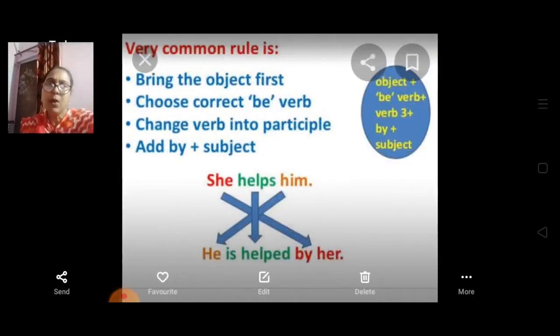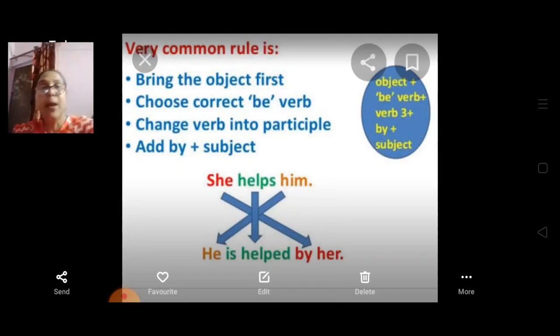Now, a very common rule: bring the object first. Always remember to bring the object first whenever we are changing active to passive voice. Then choose the correct be verb according to the active voice, and after that change the verb into the past participle. So this you should always remember. Add "by" plus the subject. So these are the rules.